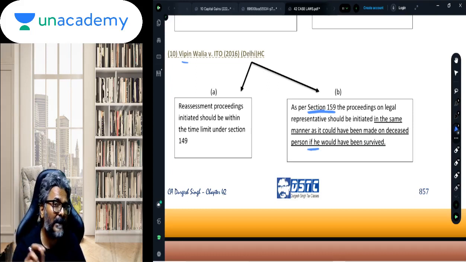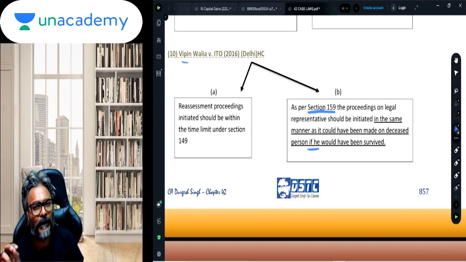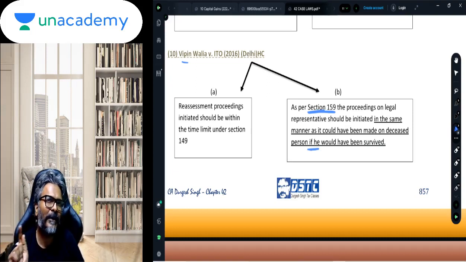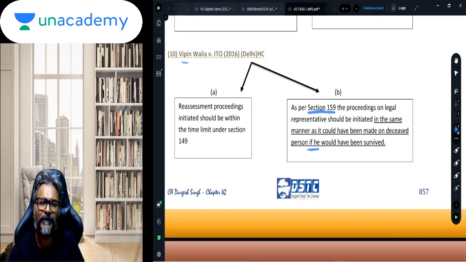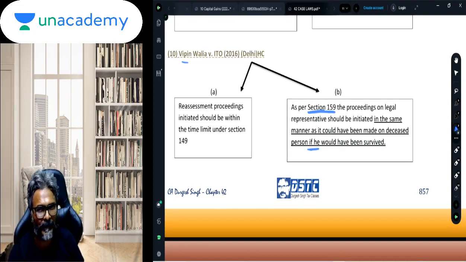So supposing, in this case, you have given a notice to a legal representative after the expiry of 3 years. Then whether that notice will be considered to be a valid notice? And the answer is no. The notice will not be considered to be a valid notice.